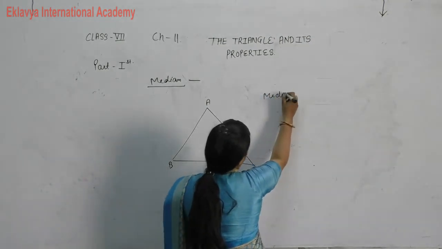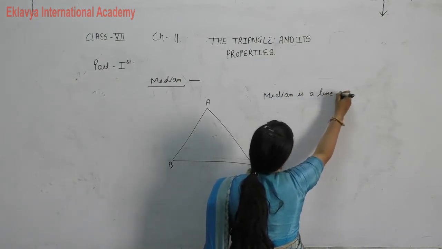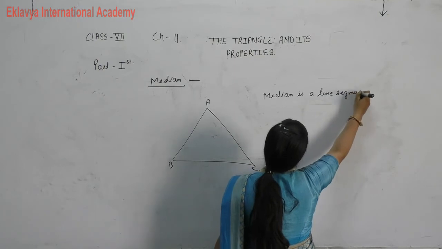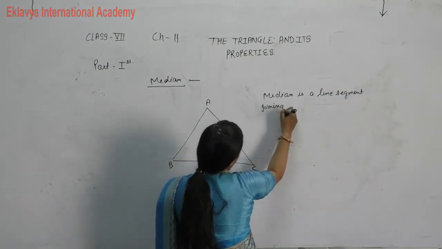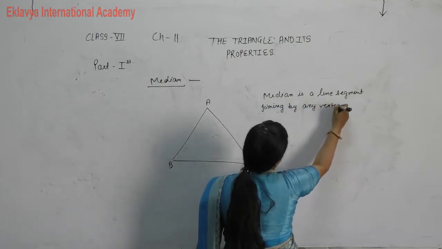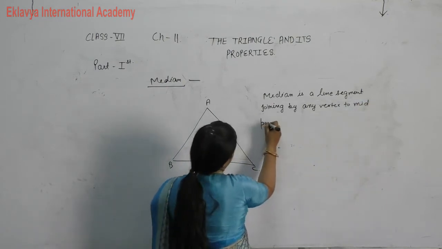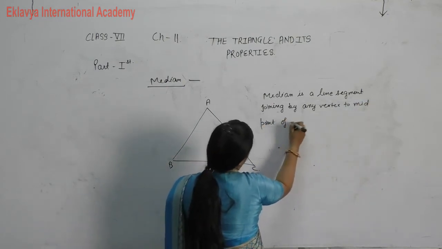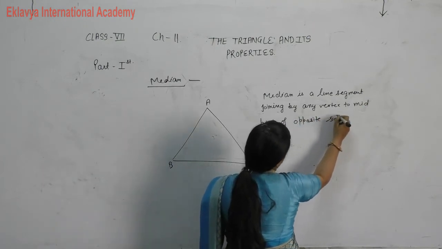See, median is a line segment joining by vertex to midpoint of opposite side.